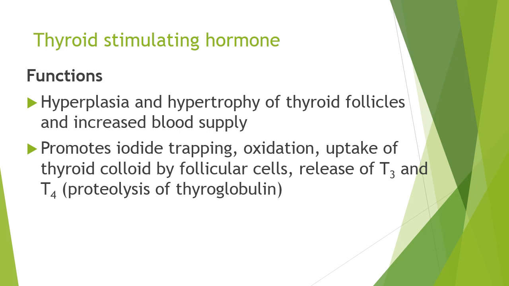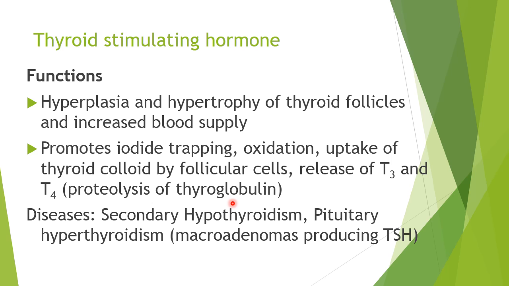It also induces oxidation of the iodine and uptake of the thyroid colloid by follicular cells. It also causes release of T3 and T4 by proteolysis of thyroglobulin, so that the thyroid hormone is released from the thyroid gland.